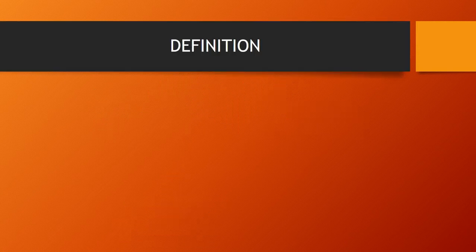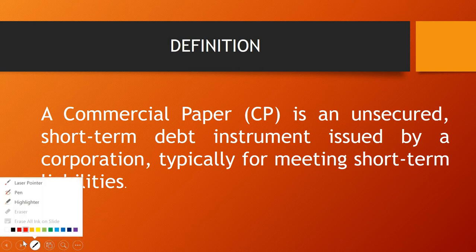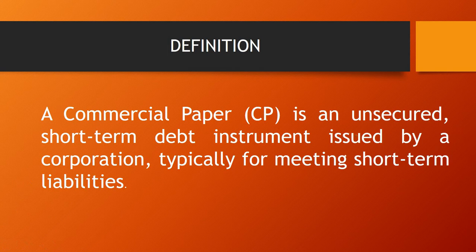Now let's come to the definition of commercial papers. Commercial paper is an unsecured instrument. First of all you have to remember that commercial papers are unsecured. They are not secured, they are unsecured, and we have already discussed that commercial paper is a short-term debt instrument.